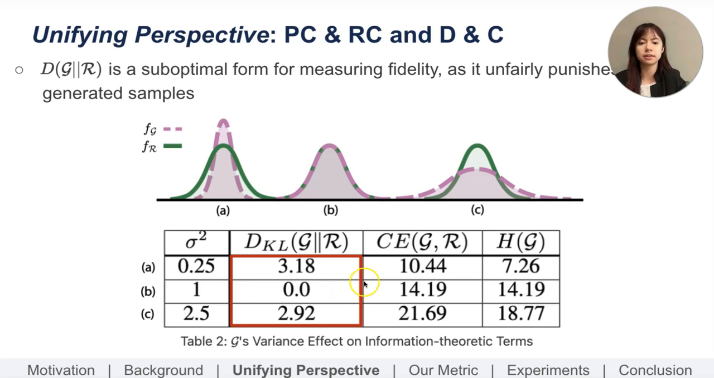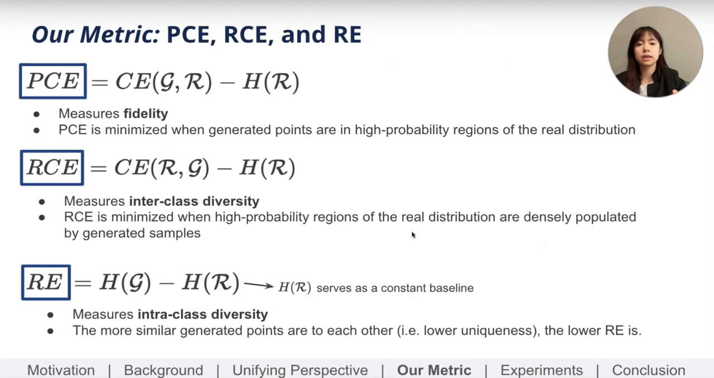We highlight that the basis of R metric in the next slide, cross entropy of G from R, trends in the right direction. We leverage the asymmetric nature of cross entropy to construct an information-theoretic interpretation of precision and recall. R metric has three components, or measures, as seen here. Precision cross entropy is our first component, which is equal to the cross entropy of the generated distribution from the real distribution, minus the entropy of the real distribution, which serves as a constant baseline.